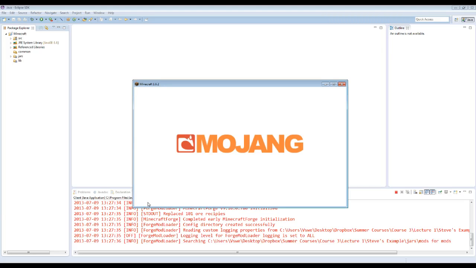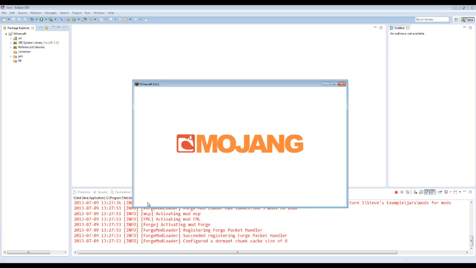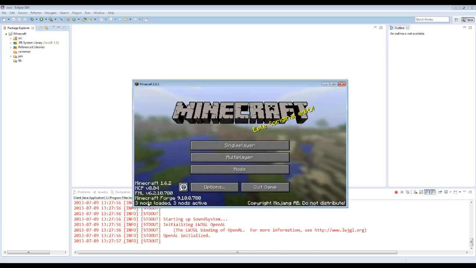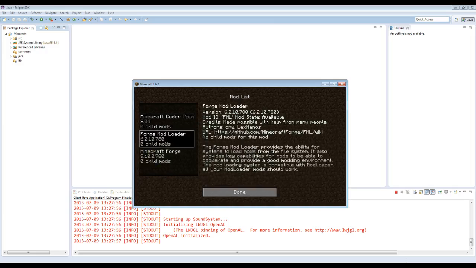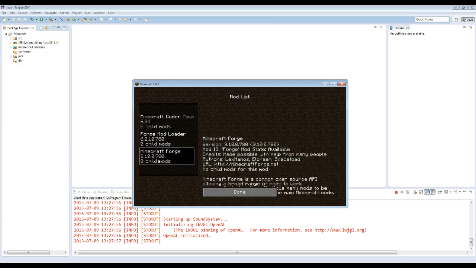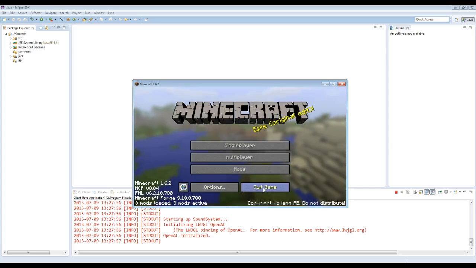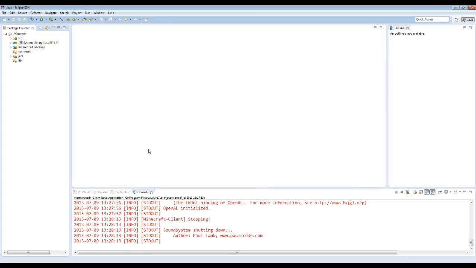This version here is not going to contain a mod or anything. We haven't created the actual mod yet, but it's going to have 1.6.2 with MCP, with Forge, and of course FML as well. So there we go, 3 mods loaded, as we can see there. Click on mods and we will see Minecraft Coder Pack, Forge Mod Loader, and Minecraft Forge. Right, hit done and quit the game. We're not going to do anything there just yet.